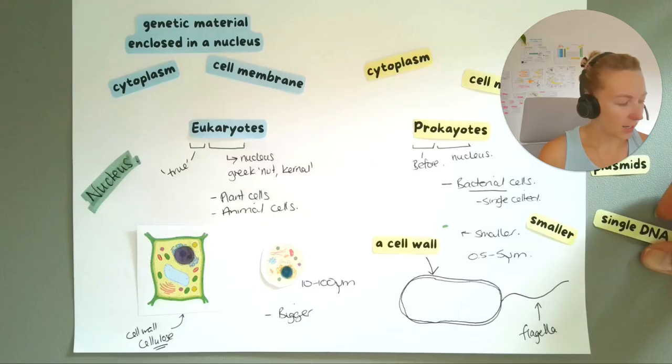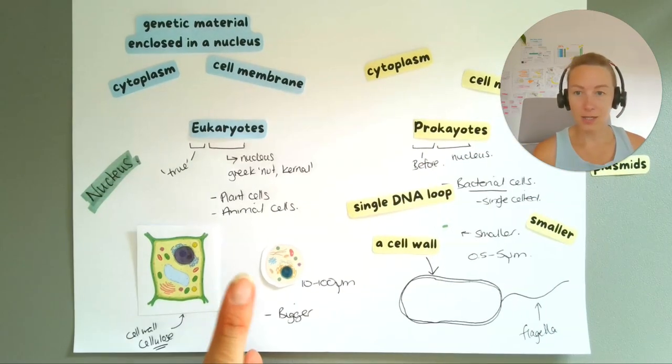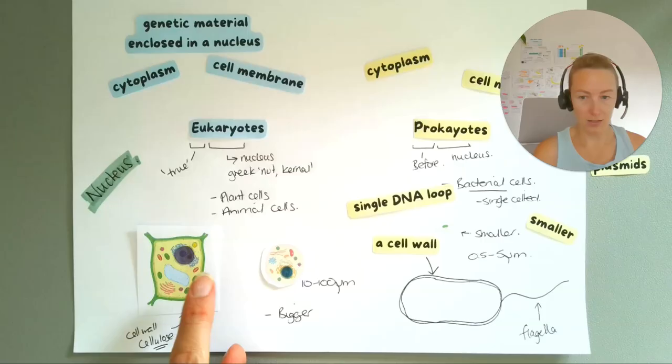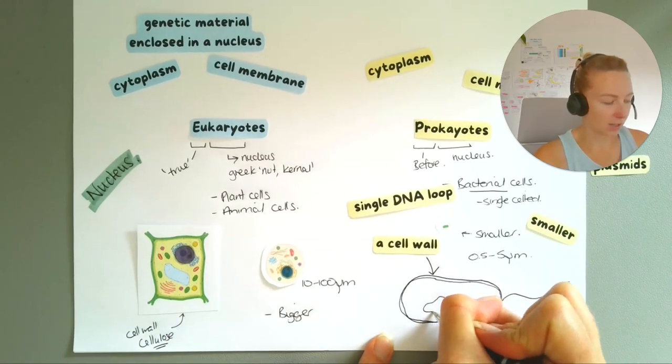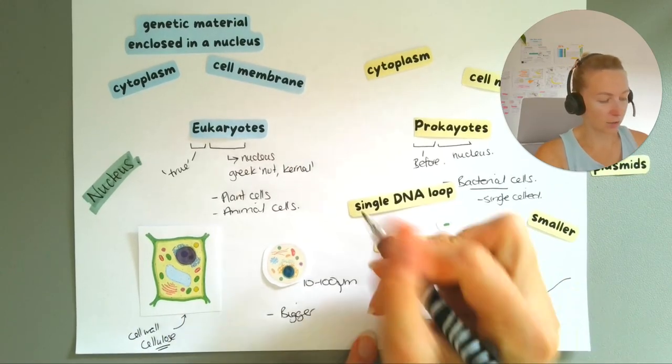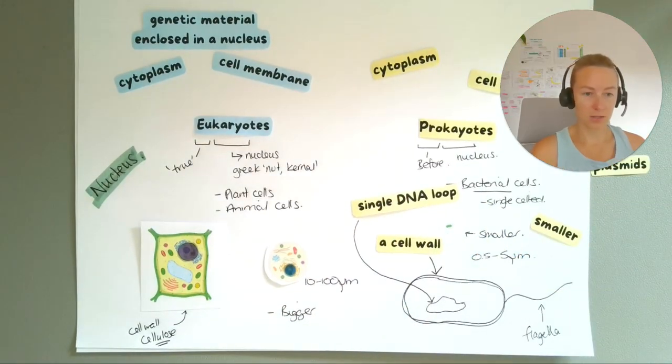Prokaryotes, though, they have a single loop of DNA. So instead of the DNA being enclosed in a nucleus, they actually just have some DNA free as a loop inside the cell. Okay, so they've just got this DNA that's kind of hanging around free in the cell.